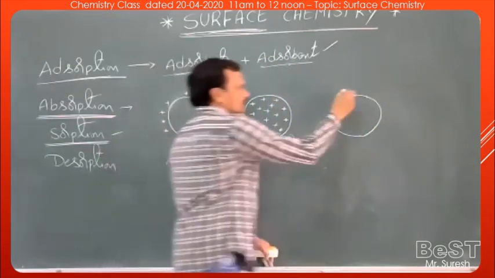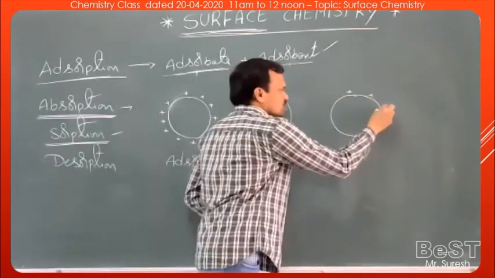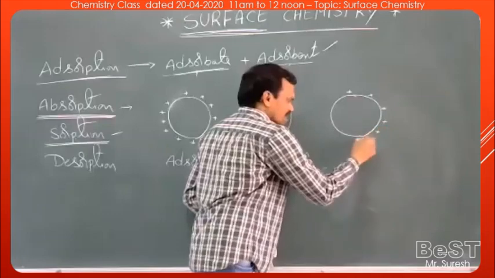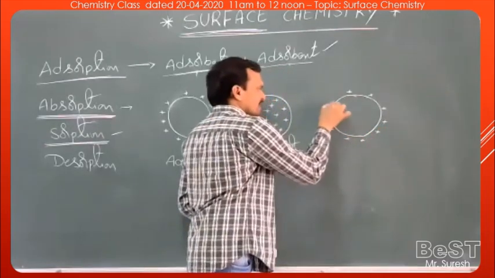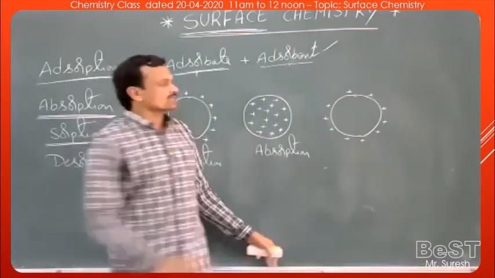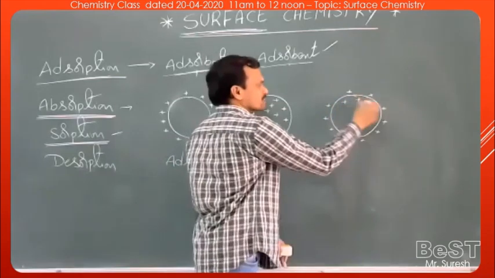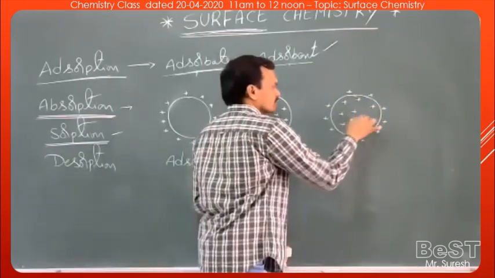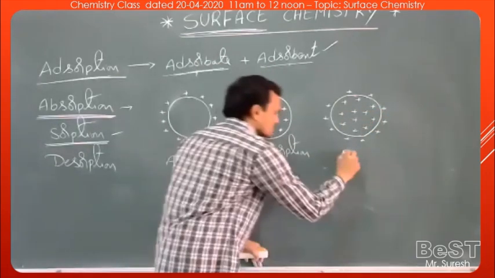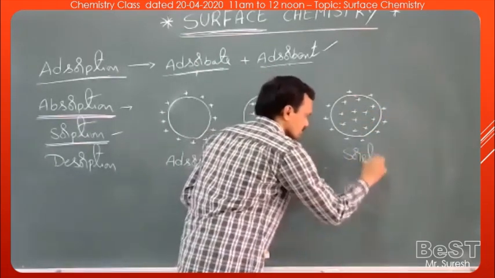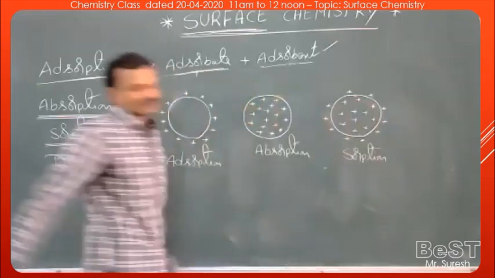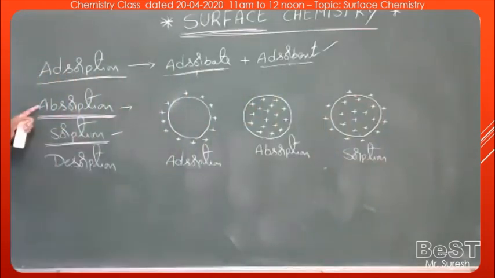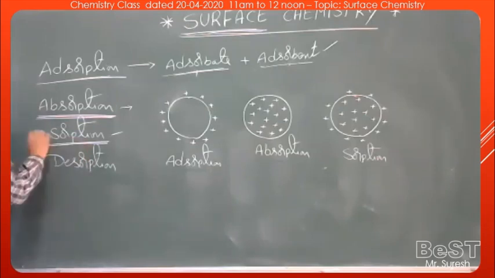Here, the molecules are adsorbed on the surface, and at the same time the molecules enter the bulk of the substance uniformly. This is called sorption. So if both absorption and adsorption take place simultaneously, that is called sorption.